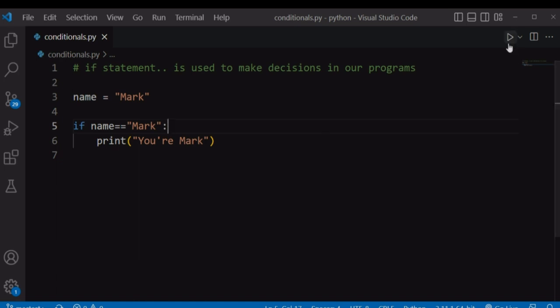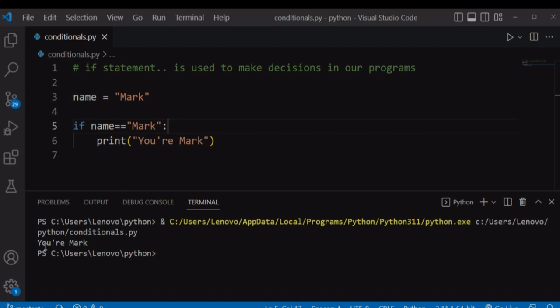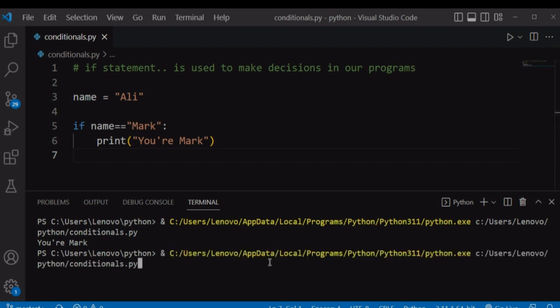Let's run this file. It will print you are mark because the condition is true. As long as this condition evaluates to true, it will run the code that has been indented below it. Let's change this name to Ali. So it will first check if the name is equal to mark. When this condition returns false, it will skip the whole of this if statement. So it will not print anything. If you run our file again, it has not printed anything.